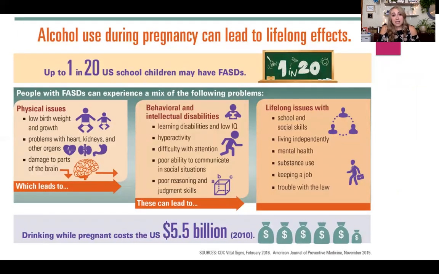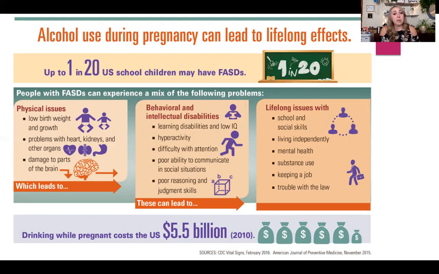Alcohol use during pregnancy can lead to lifelong effects, and up to 1 in every 20 U.S. school children may have an FASD. People with FASDs can experience a mix of the following problems: physical issues, which might include a low birth weight and growth, problems with essential organs such as our heart and our kidneys, and damage to parts of our brain.